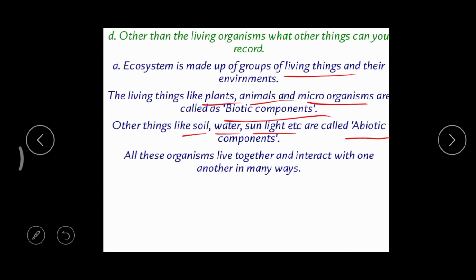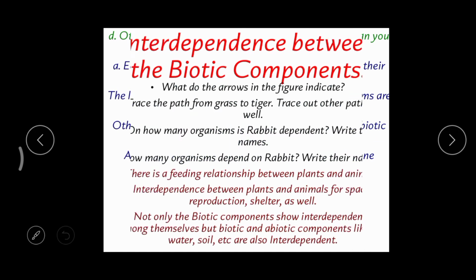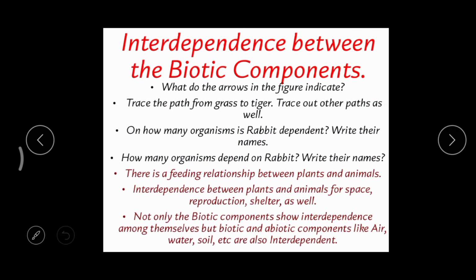Here, these are living components, and these are the non-living components, right? So all these organisms, both living and non-living things, live together and interact with one another. Interact means they influence each other. Got it? So these are the things we can observe by studying all these ecosystems. Is that clear?